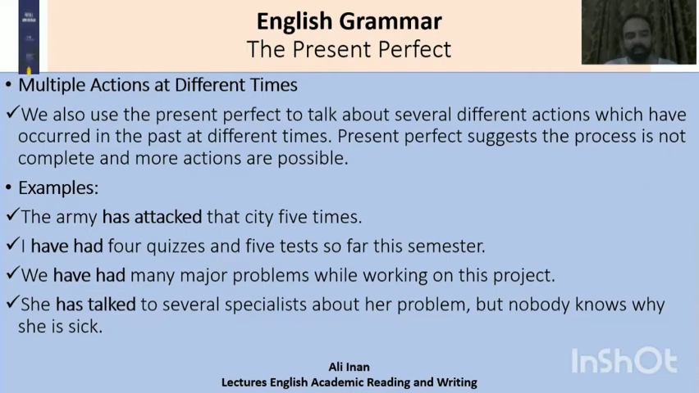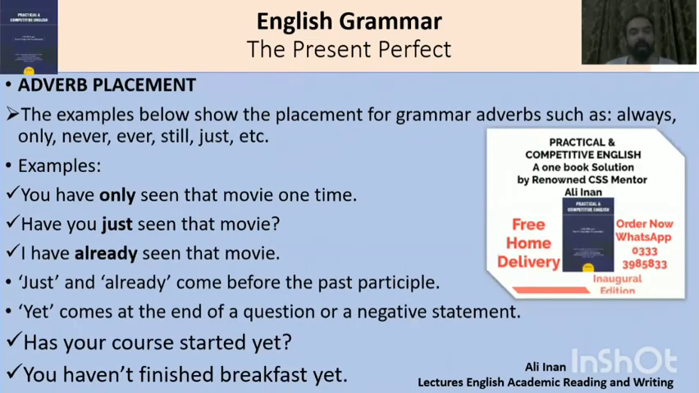So in all these sentences, the act has occurred at different times in the past, and still it's a possibility that the action would take place again. So present perfect tense is the suitable sentence form to use. Adverb placement is also significant to master when we are writing or using the present perfect tense. The examples here would show that the placement of adverbs such as always, only, never, ever, still, just, and many other are critical in phrasing a present perfect sentence.